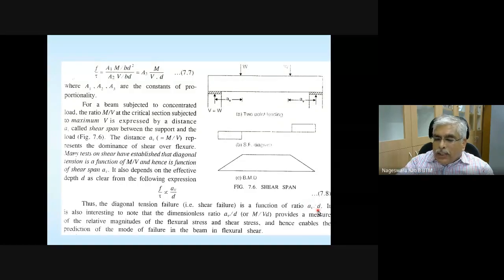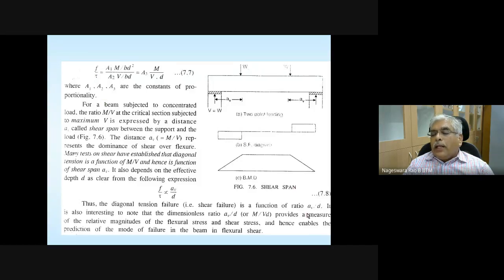For some typical ranges, the failure pattern is given, and the rest of the explanation is all self-explanatory. Any questions here? So the point I want to make to you is the ratio of normal stress to the shear stress is going to be proportional to shear span divided by effective depth. How this is obtained is coming from here.